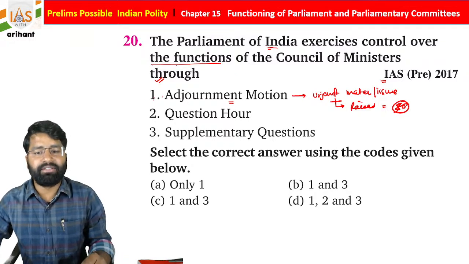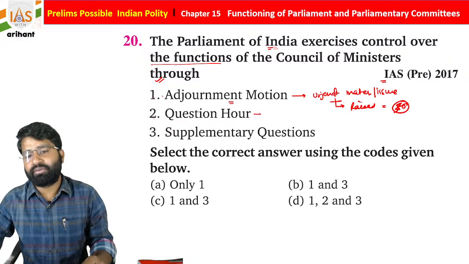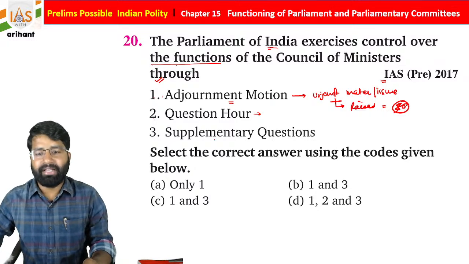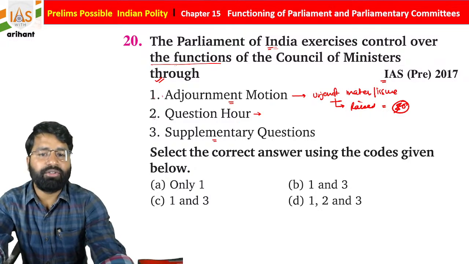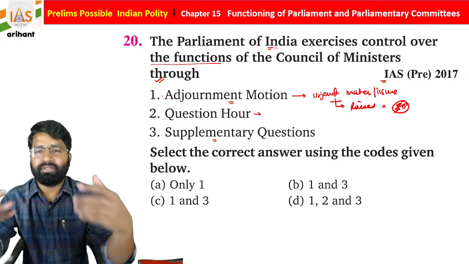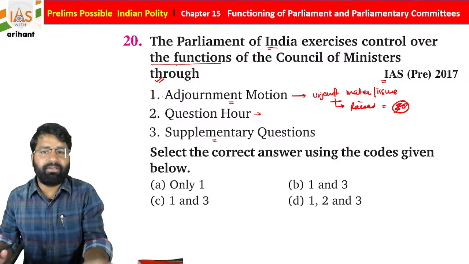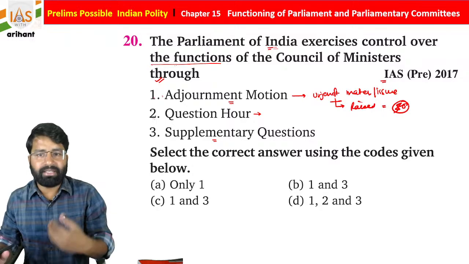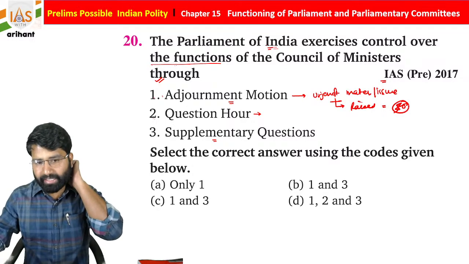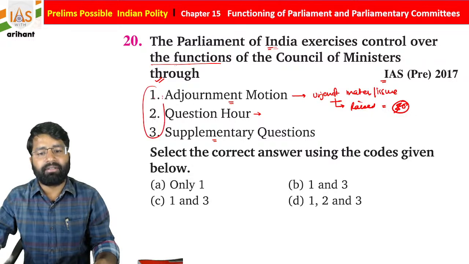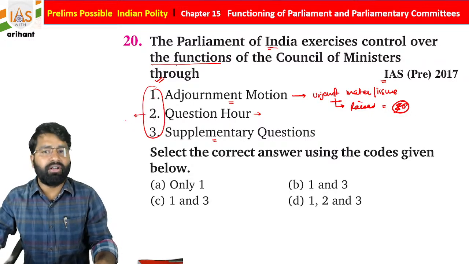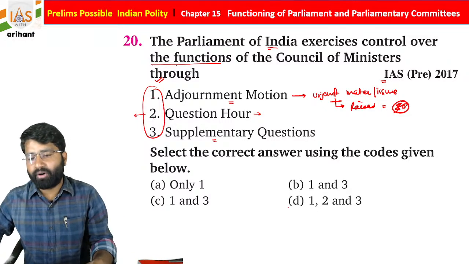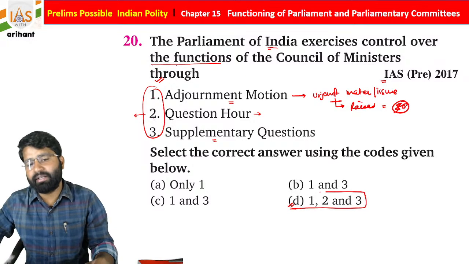Okay, so see students, the Parliament of India exercises control over the function of the Council of Ministers through adjournment motion, question hour, and supplementary question. In the question hour, they are discussing matters related to the national interest, and supplementary question. So what is going to be the right answer for the same? Basically, all these 3 activities control the Council of Ministers, yes or no? You'll say, yes sir, these all activities control them, the members of parliament, they have to reply and answer. So automatically all these statements are correct.